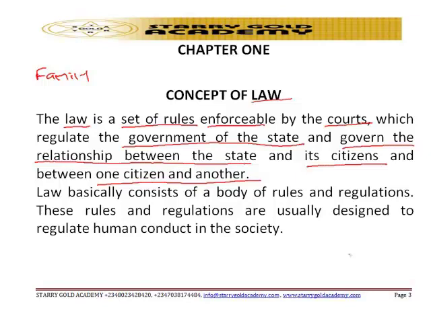So law basically consists of a body of rules, like we said earlier, rules and regulations that guide the affairs of human beings, that guide human conduct. These rules and regulations are designed to regulate human conduct in the society. If you notice, in a society where there are no rules and regulations, everybody just does things how they want. So you can see that in Nigeria, it is a punishable offense if anyone goes and makes forgery of currency notes, for example, money.